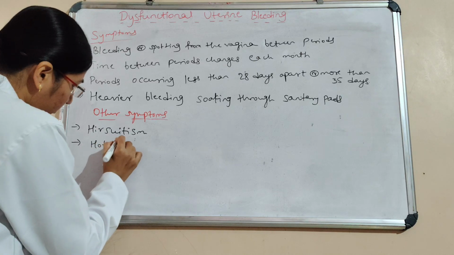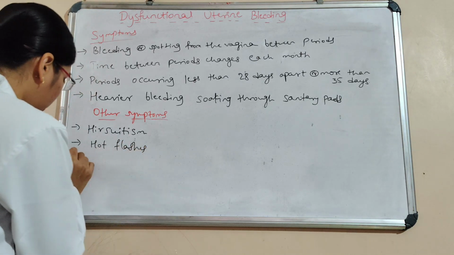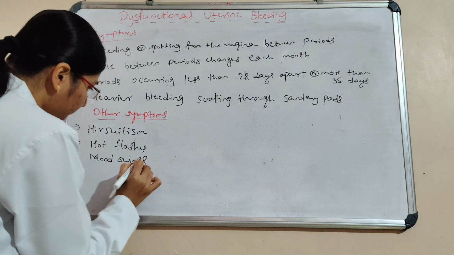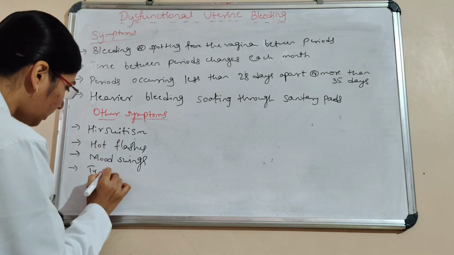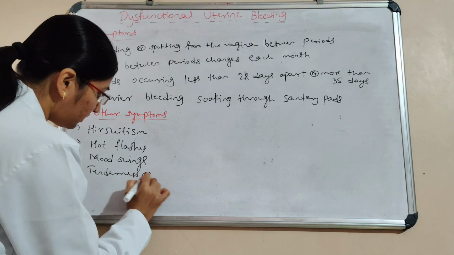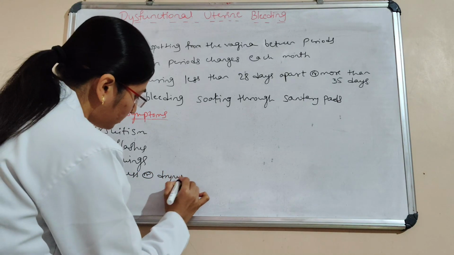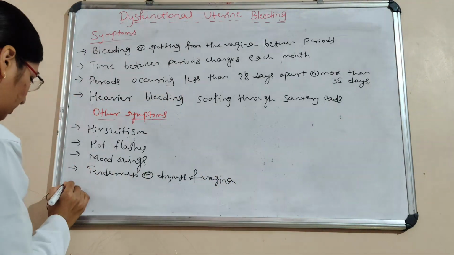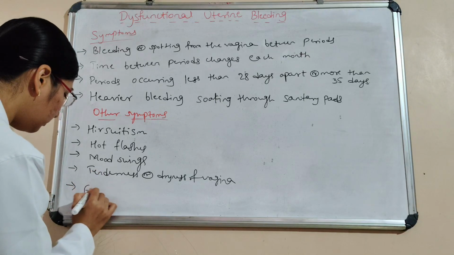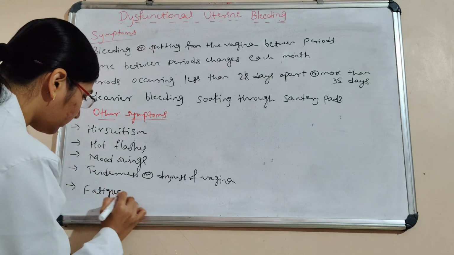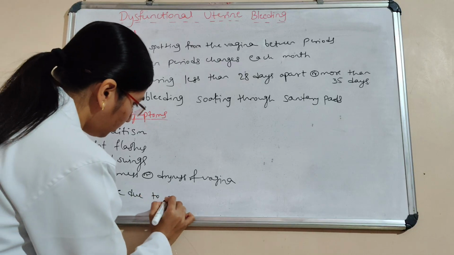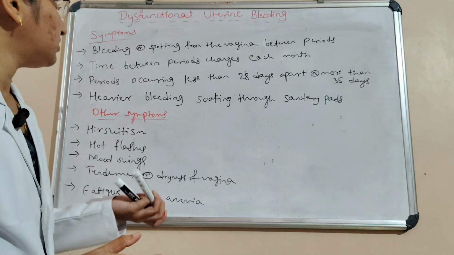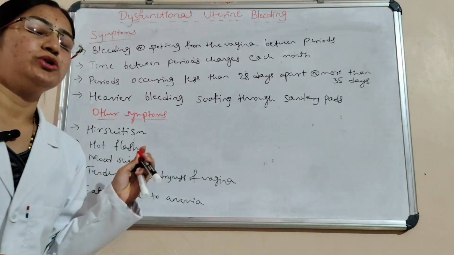And then hot flashes, mood swings, tenderness or dryness of the vagina, and then fatigue due to anemia. These are the symptoms of dysfunctional uterine bleeding or abnormal uterine bleeding.